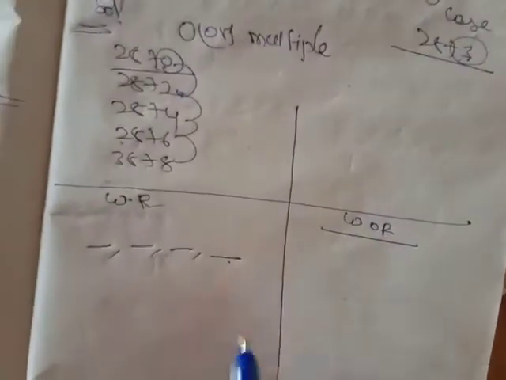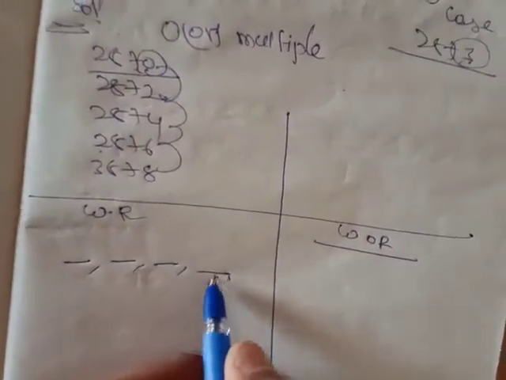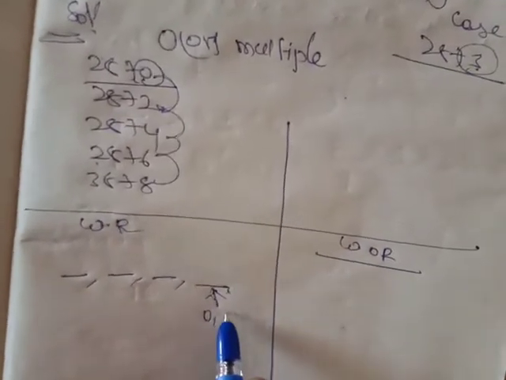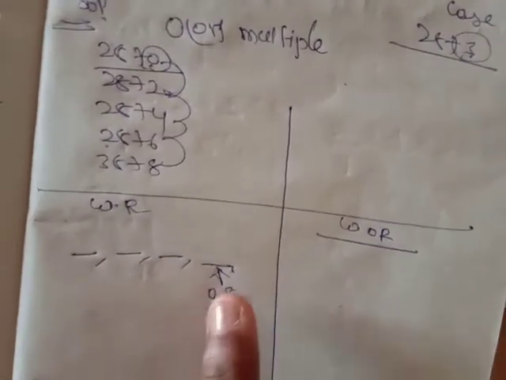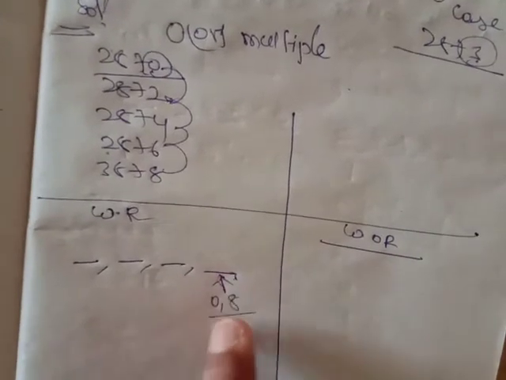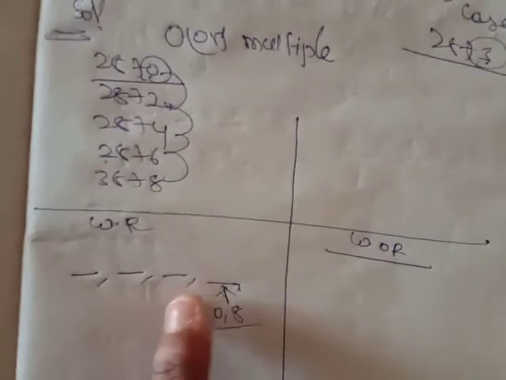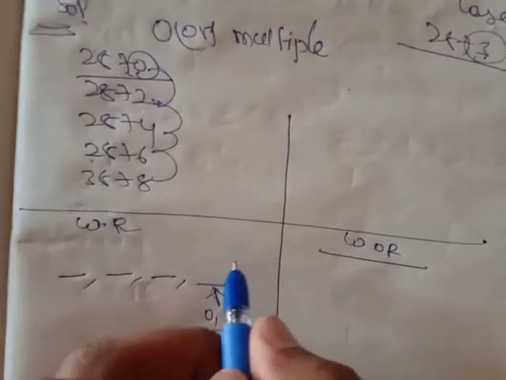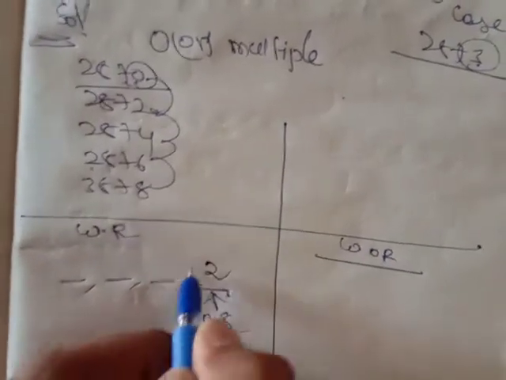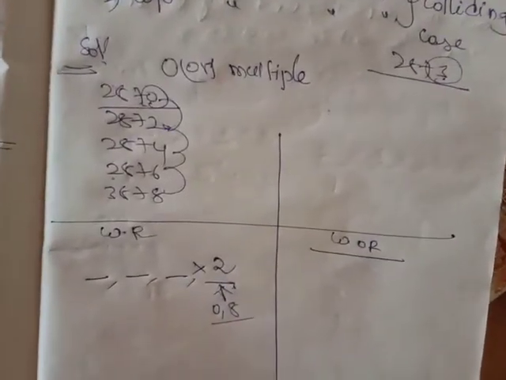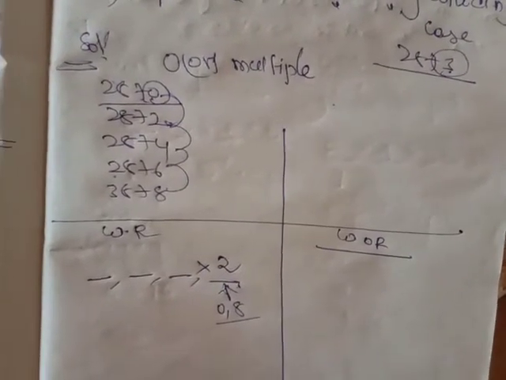For this number to be even, the last digit should be 0 or a multiple of 2. So 0 and 8 are the only chances here. So the last digit is having how many chances? It is having 2 chances, na? Right or not friends?